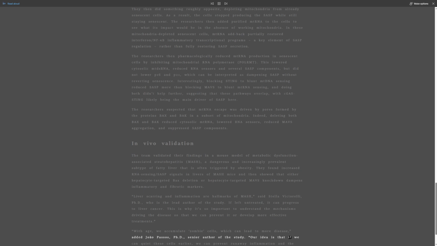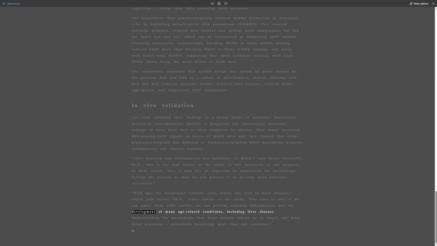Our idea is that if we can quiet these cells earlier, we can prevent runaway inflammation and the development of many age-related conditions, including liver disease. Understanding the mechanisms that drive disease allows us to target and delay those processes, potentially benefiting more than one condition.